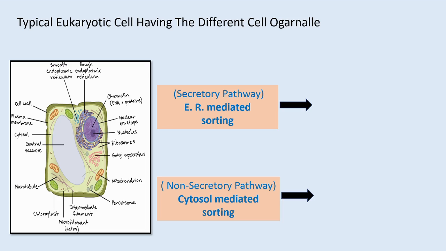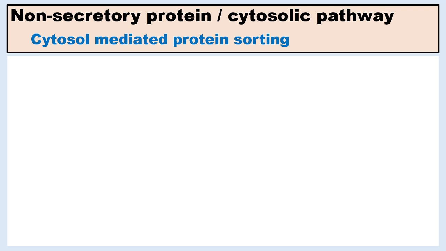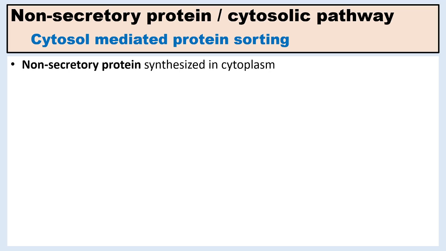So let's start. As we have discussed, in the non-secretory protein pathway these components are involved: cytoplasm, nucleus, mitochondria, chloroplast and peroxisome, which in plants is called the glyoxysome. So what are non-secretory proteins or the cytosolic pathway of protein targeting? Non-secretory proteins are synthesized in the cytoplasm.